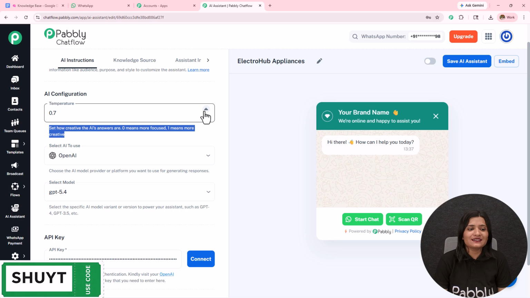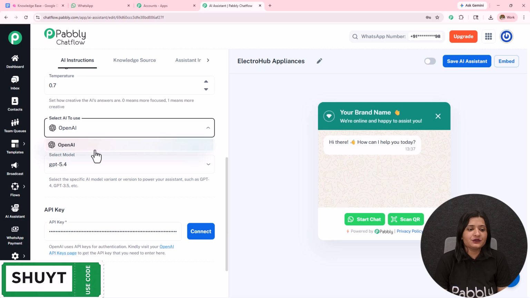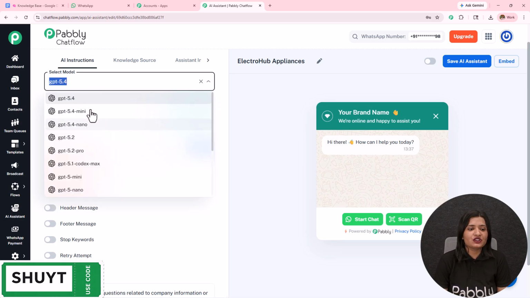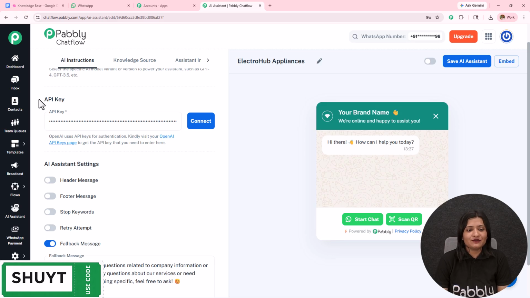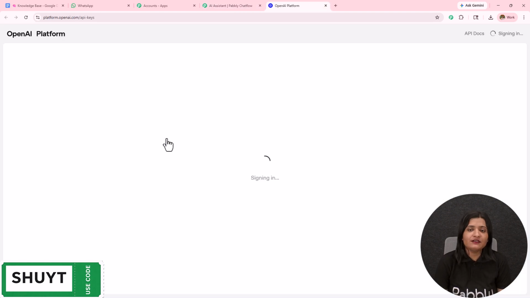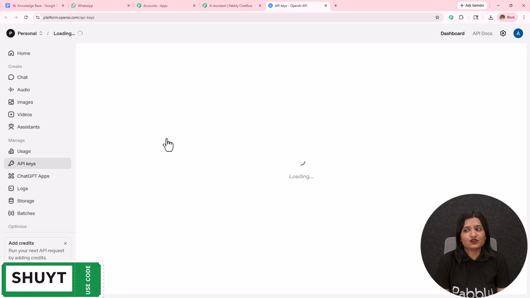I'm going to keep it as 0.7, and the AI to use will be OpenAI, the model will be GPT-5 mini, and then we have this API. Now I'm using the paid account of OpenAI, and it is necessary that you also have the paid account of OpenAI. I have already added my API, and I'm going to click on this connect. Here, OpenAI key saved successfully.